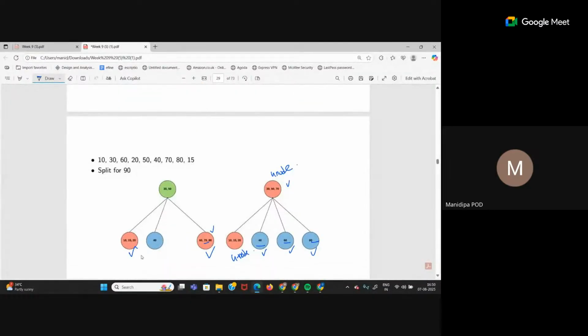After entering the 15, we have another 4 node. So now we are going to do the split. Now 70 is being split. Can you explain about the 40? Which one?